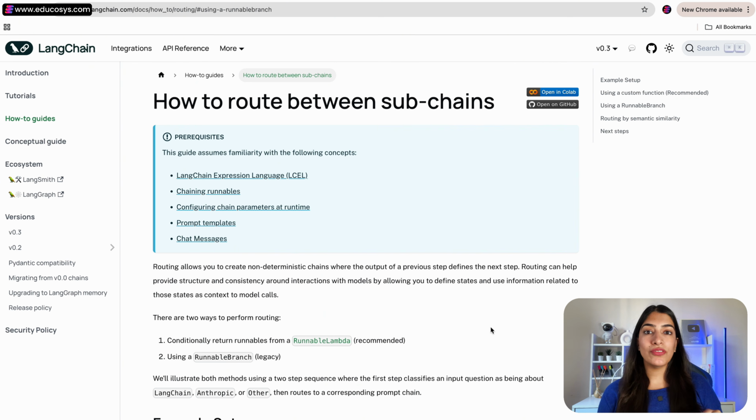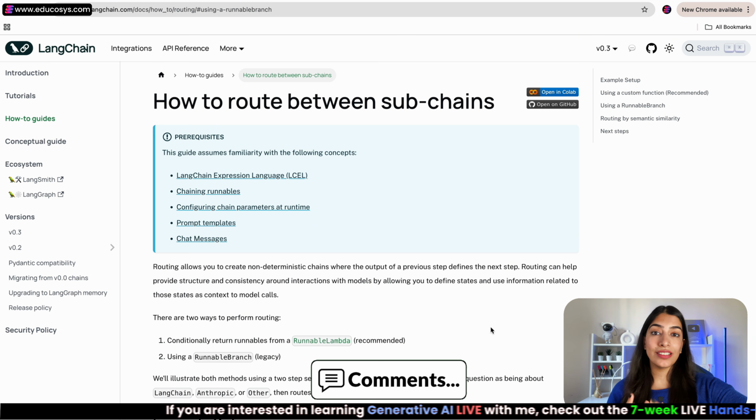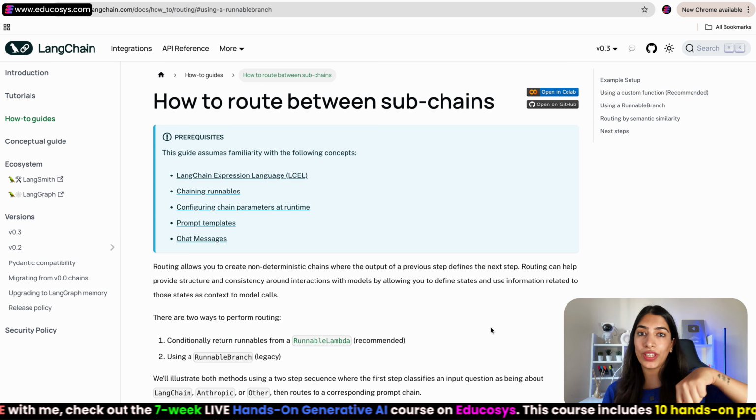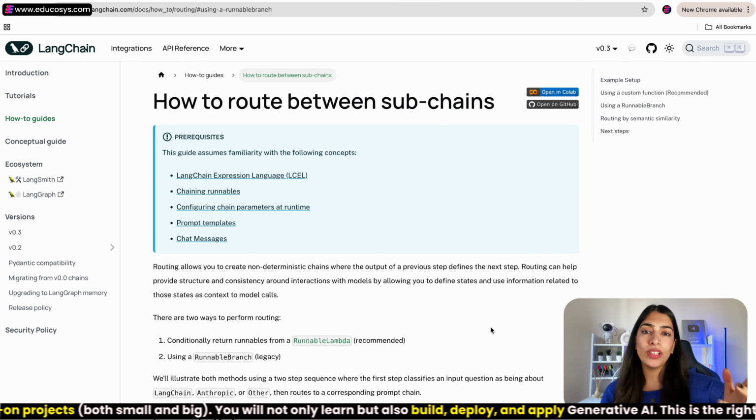Coming to the third type of chaining, which is called conditional chaining. Now imagine if I tell you that based on whatever we have learned so far, you can actually achieve conditional chaining. Think of it. We learned something called RunnableLambda. Let me know in the comments how many of you could actually think about RunnableLambdas over here. If not, all the timestamps are there, so the video is divided properly. Just revise and practice all of this. Try writing the code yourself and you will understand these things.